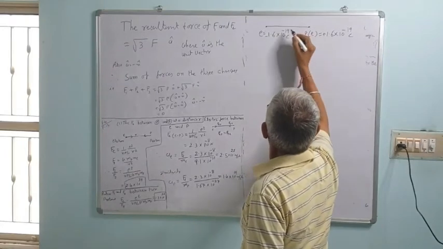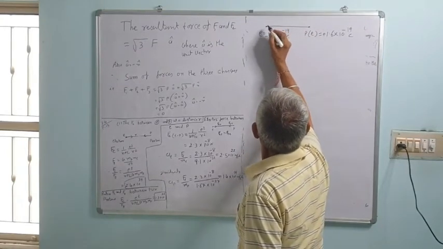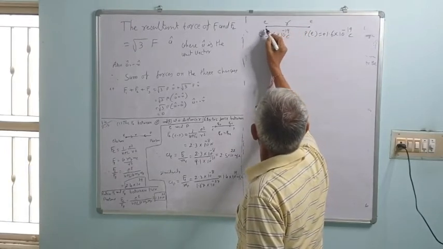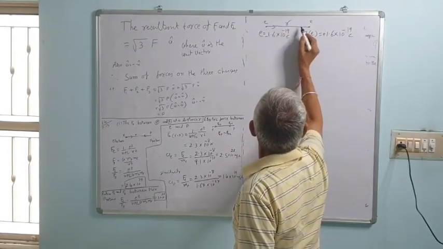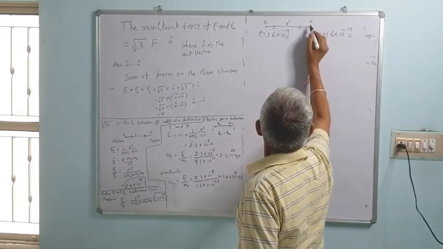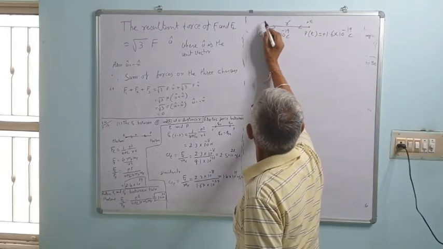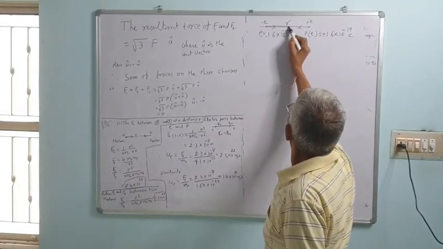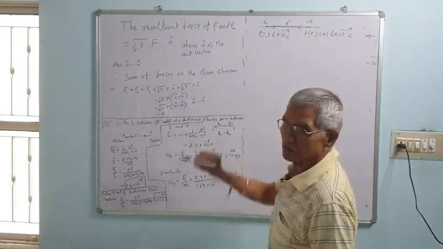Let the distance between them be R. The force is attractive, this is positive e, this is minus e, and it acts along the line joining the centers of the two charges.